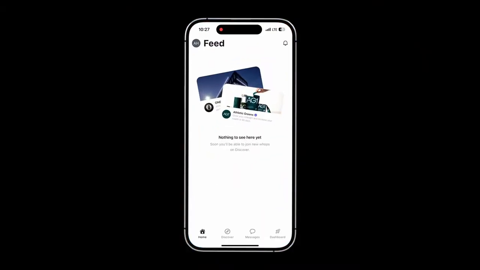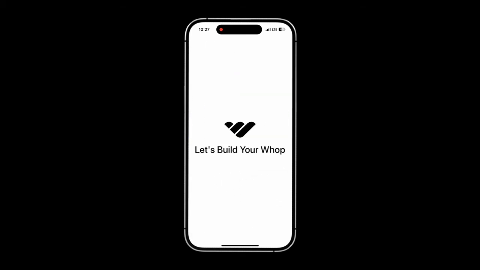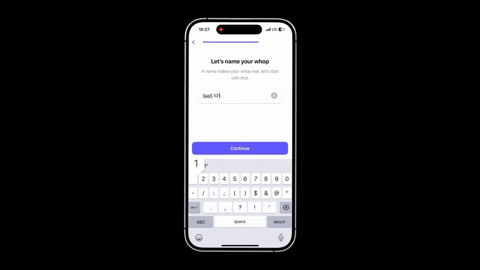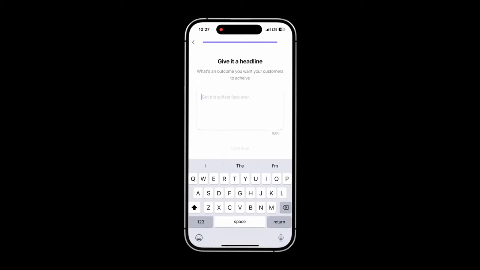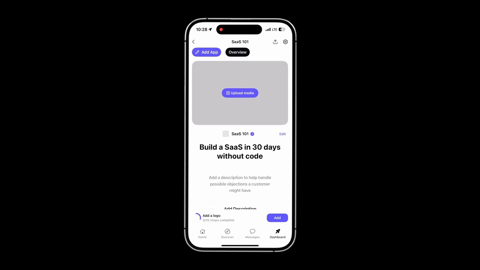Okay, so the first thing that we do is open the WAP app, and as you can see, there's all these different tabs here, but I'm going to start off in my dashboard. There's a few apps, but I'm going to create a new one just to show you how easy it is. We just hit the plus button, name this SaaS 101, and hit continue. Give it a headline: build a SaaS in 30 days without code. And now it's making it. So now you can see it was already created.